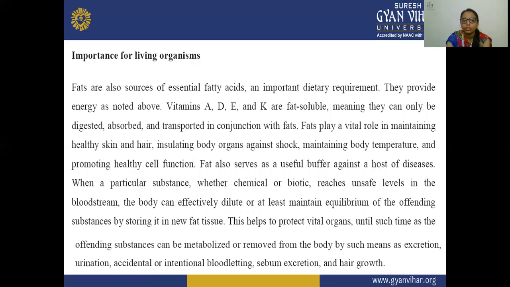Next, importance for living organisms. So why are fats important for living organisms?